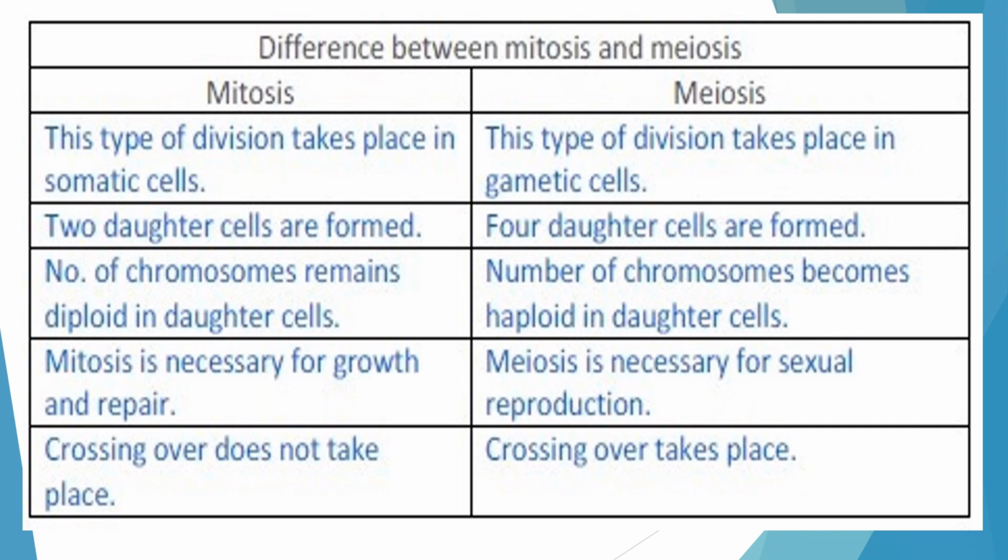Mitosis is necessary for growth and repair of the body. Meiosis is necessary for producing the gametes for sexual reproduction. In mitosis, crossing over does not take place. In meiosis, crossing over takes place.